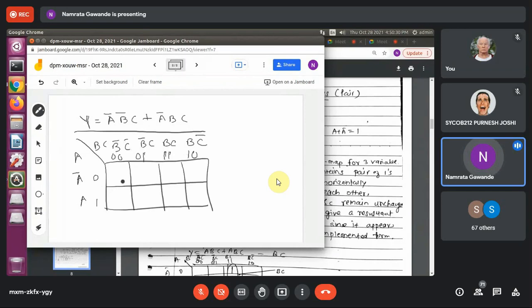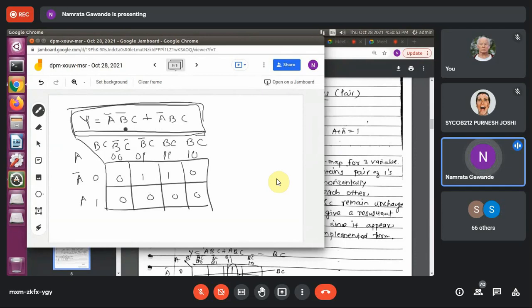Just simply place the values. I will write 1, 1, right? Remaining are zeros, based on this expression. Now you have to form a grouping. You have to check for adjacency, because I now want to perform the logic minimization, which means I want to reduce this particular Boolean expression.